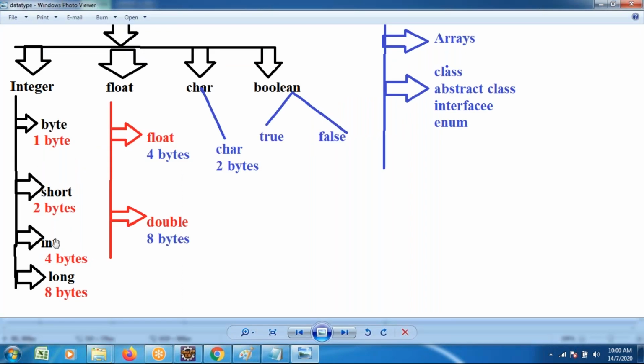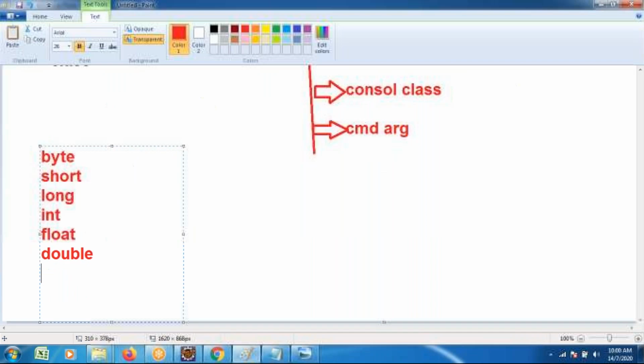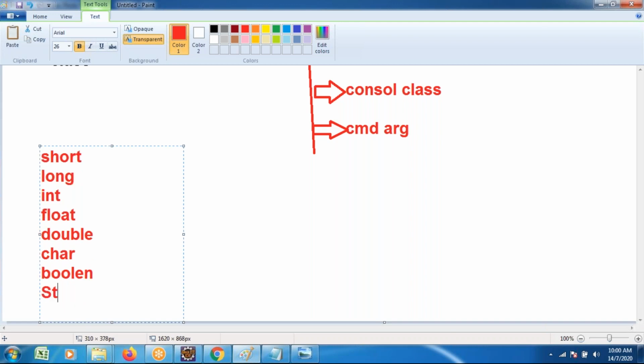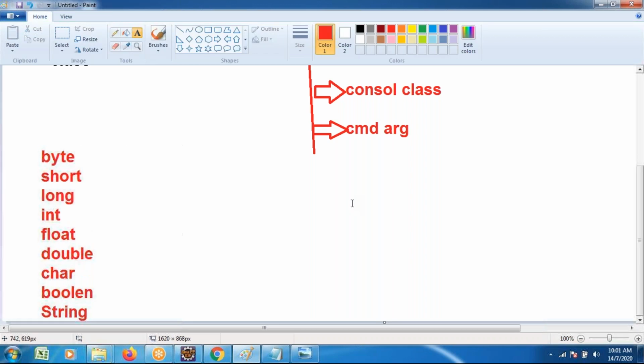Integer type, byte, short, int, long, float, double, character type, Boolean type of data, as well as string type of data. There are different types of data. How to read?